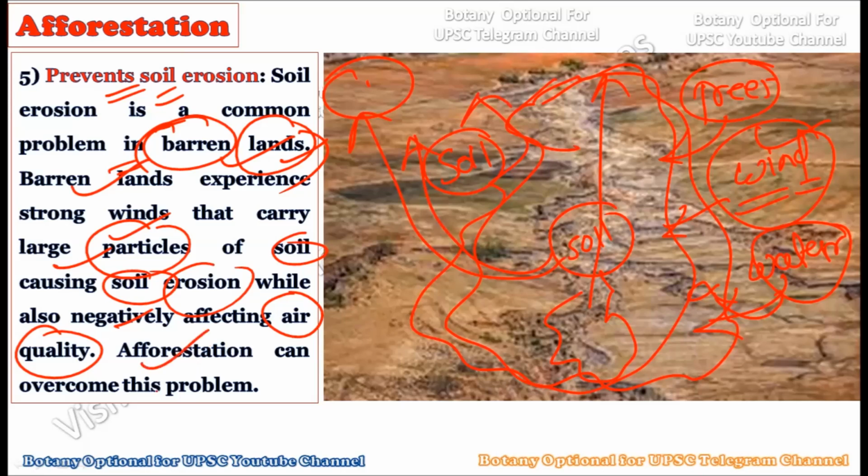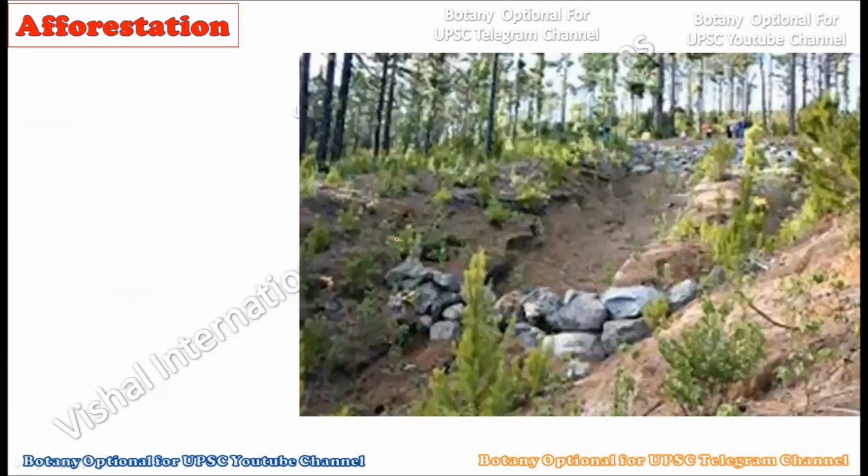And this particular problem of soil erosion, and through that the air pollution, can be overcome by afforestation programs, because we can perform the afforestation program here, so that there will be many trees. These trees can avoid the speed of wind, and they can also prevent the rainwater from carrying the soil particles, and in this way the air will get purified, as well as the soil erosion will get reduced. So it can prevent the soil erosion. This is the fifth advantage of the afforestation program.